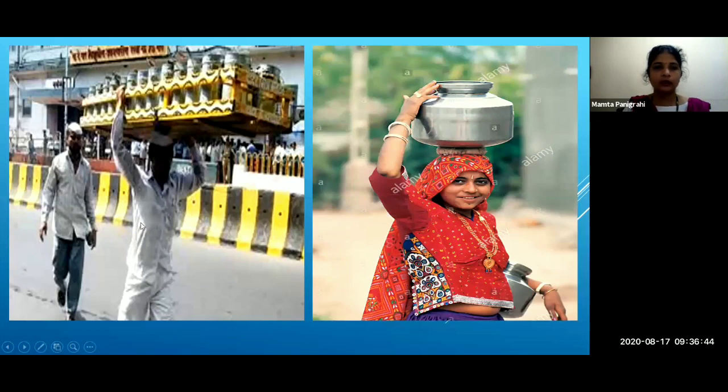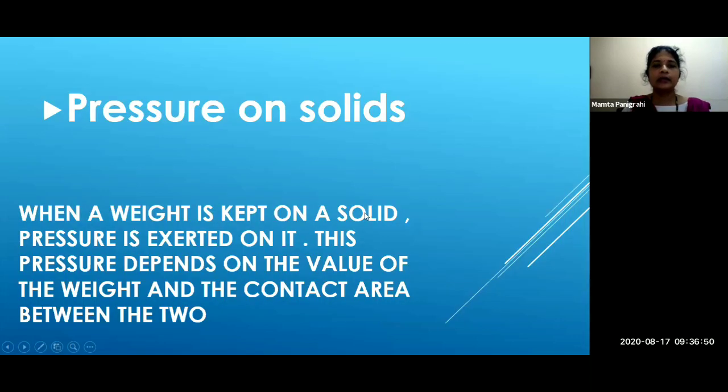Okay, clear, all of you? So this is clear to you? When a weight is on a solid, pressure is exerted on it, and this pressure depends on the value of the weight and the contact area between the two. So pressure on solid is clear, all of you?